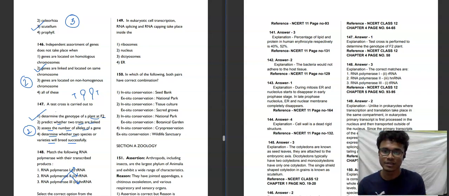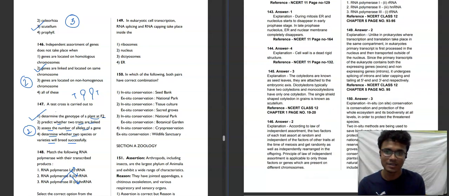In eukaryotic cell transcription, RNA splicing and RNA capping take place inside the ribosome, nucleus, dictyosome, or ER? So remember that when you are reading genetics, most of the things happen inside the nucleus, and the rest are in the cytoplasm. There will be no role of ribosome, dictyosome, or ER. Yes, several things happen in the endoplasmic reticulum and ribosome, but most of the things will occur inside the nucleus. So the second option will be your correct answer for this question.